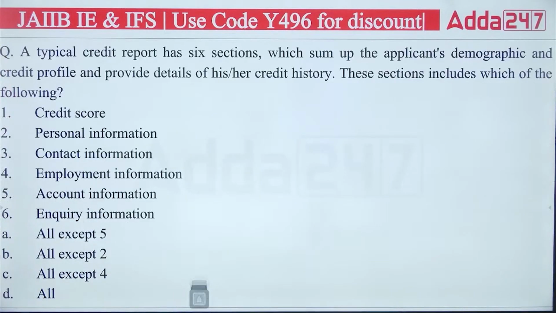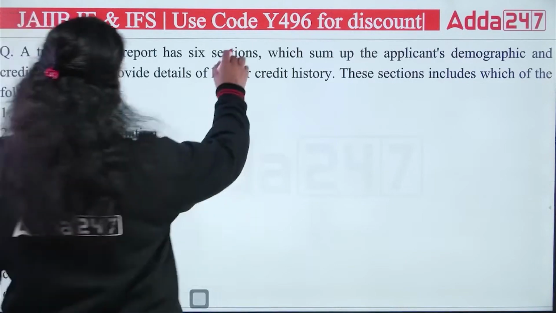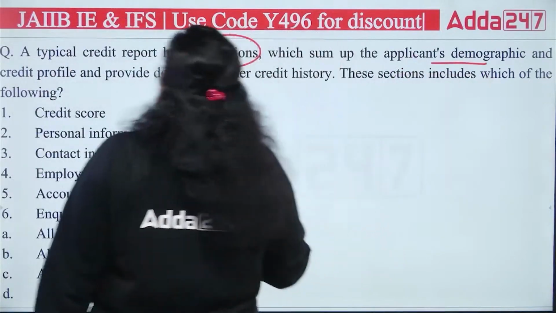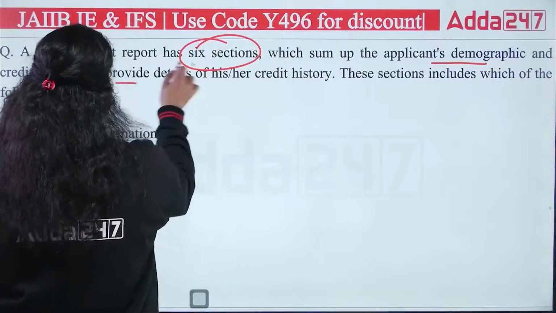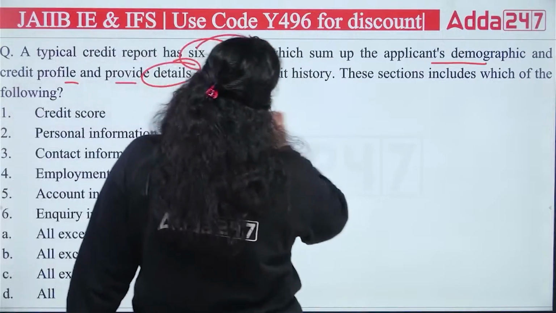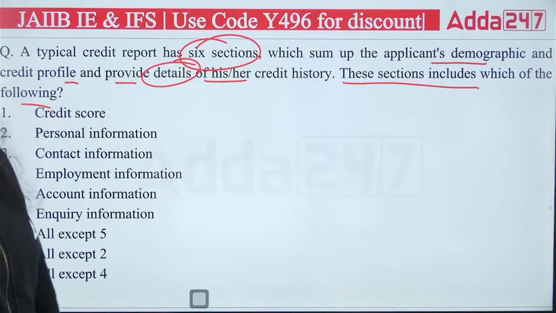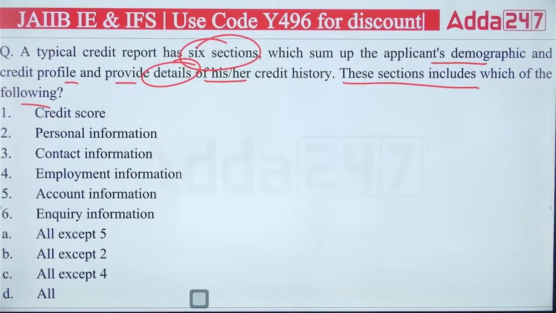A typical credit report has 6 sections, which sum up the applicant's demographics and credit profile and provide details of his/her credit history. These sections include which of the following? So which of the following is correct here? A, B, C or D?